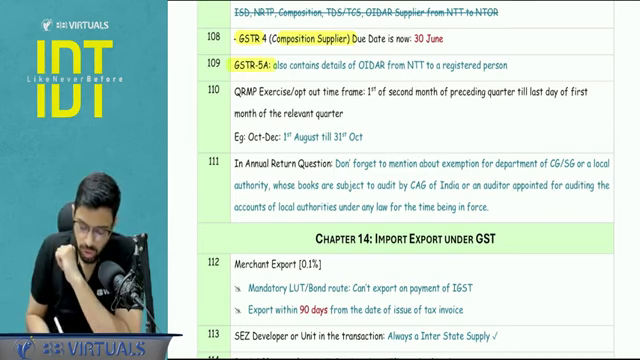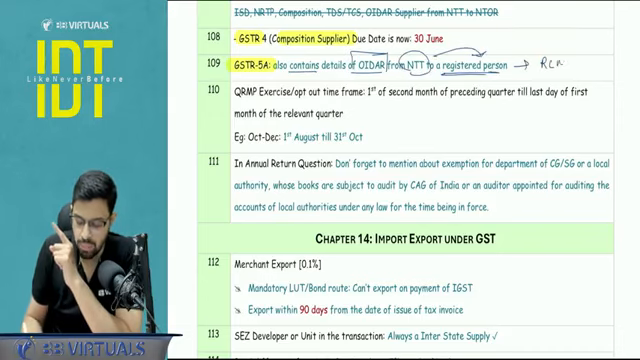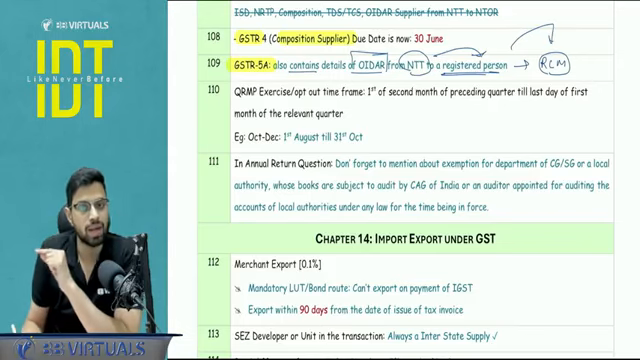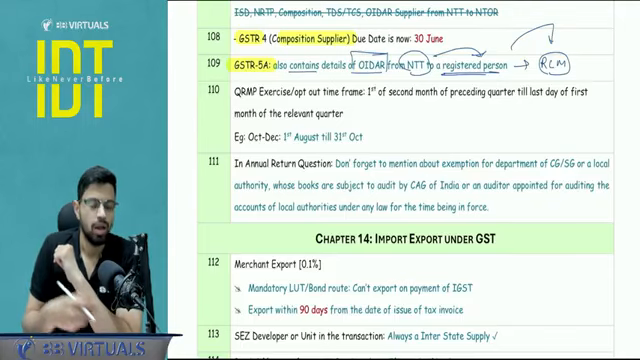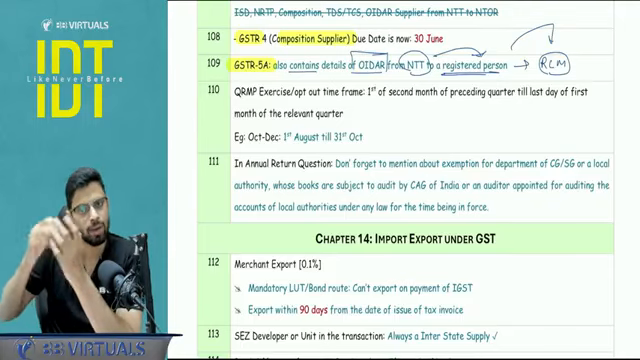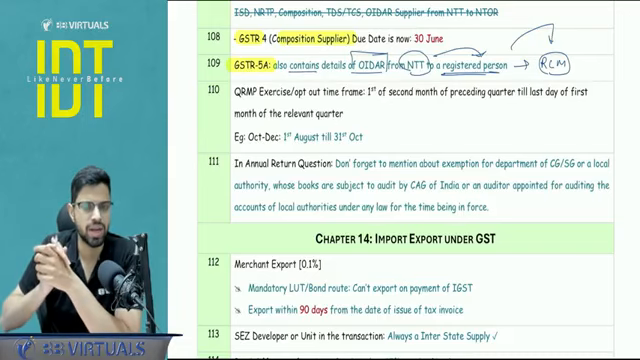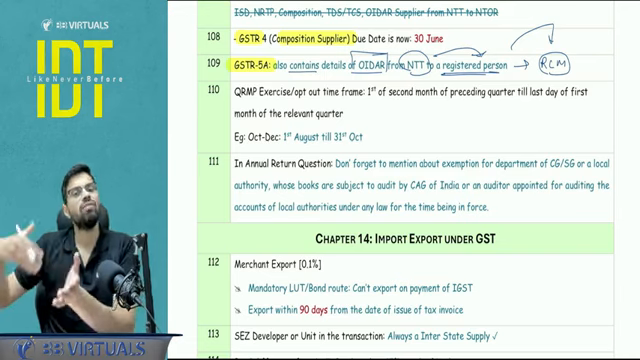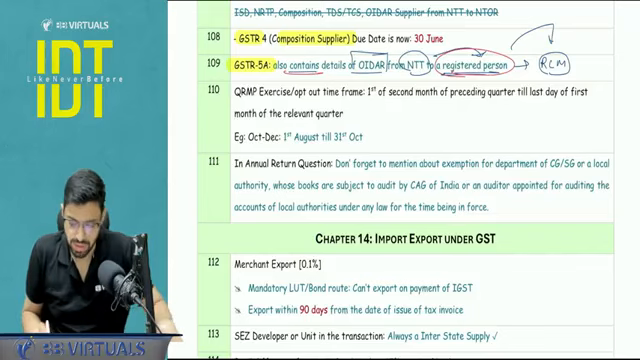GSTR 5A, just a point to be noted, it will also contain the details of OIDAR supplier from outside India to a registered person. Although this is covered under RCM, this is just for the reporting check and also kind of checking whether the recipient is complying under RCM or not. Now you might have a query: if the supplier is making only supplies, let's say I'm an OIDAR supplier from outside India and my only supplies are to registered persons, then obviously I won't take registration in India and then GSTR 5A will not apply. But if some supplies are to, let's say, NTOR and I have taken a registration, then in my GSTR 5A I also have to ensure that I disclose these transactions, right?